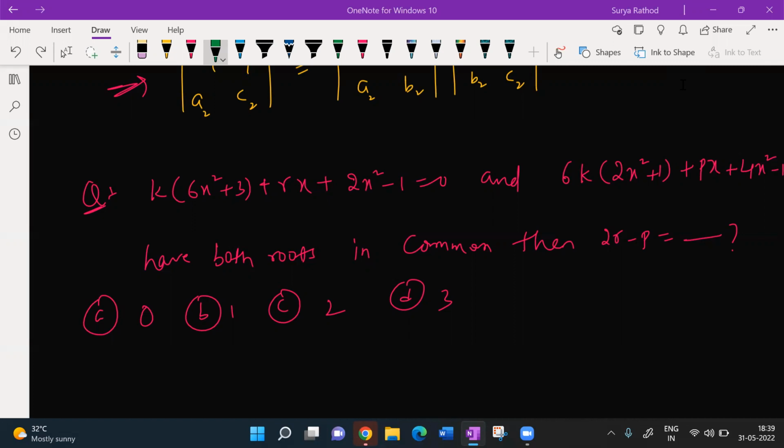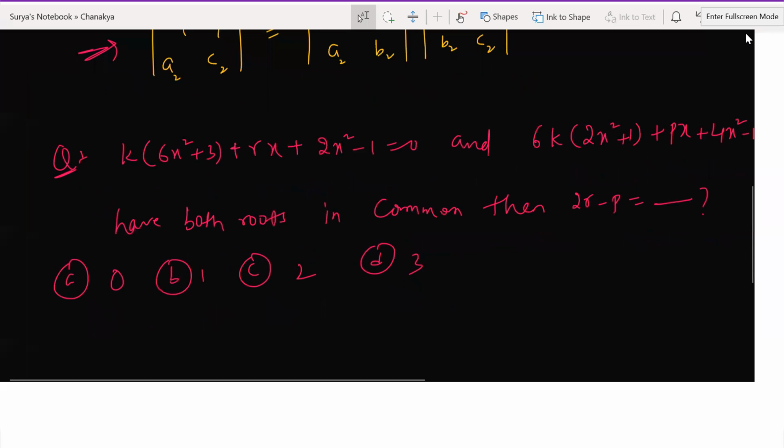Which board are you studying in, beta? SSC, sir. I mean, CBSE or state board? State board, sir. Okay, then this is the first time you are attending the quadratic equation. Please go through the recording of quadratic equation, today's and yesterday's one.